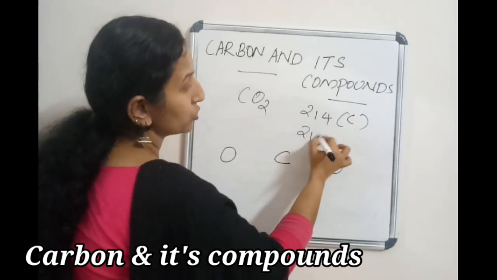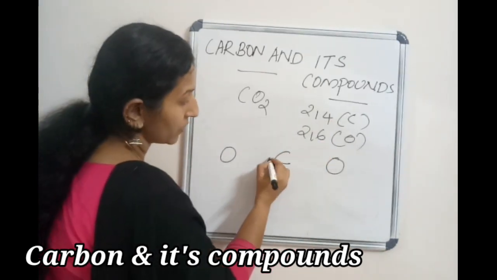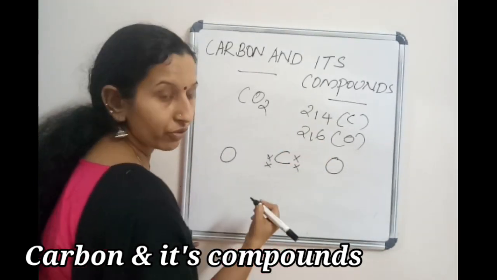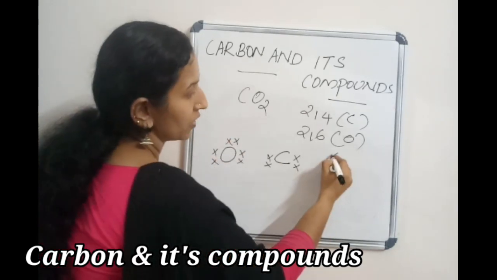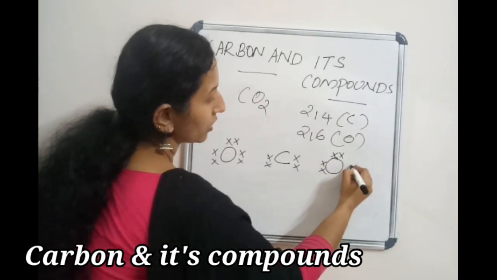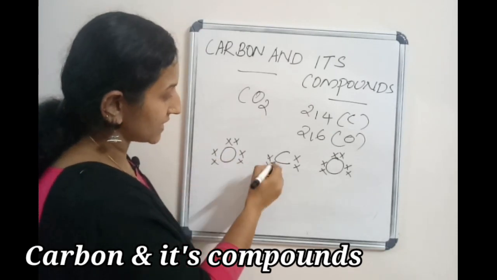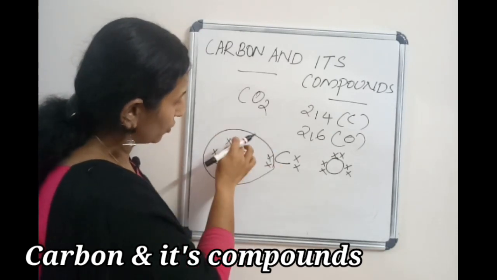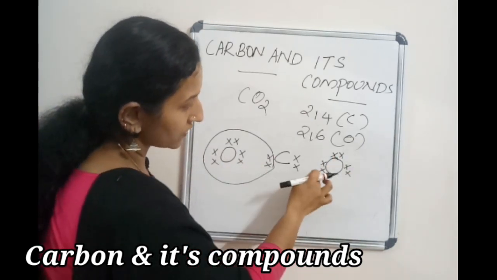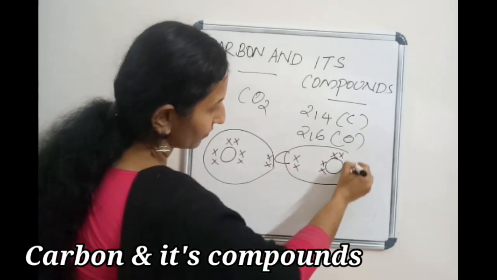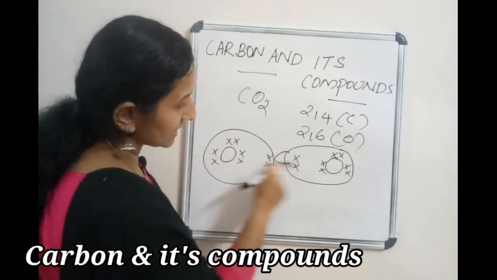And oxygen 2, 6, so 6 electrons in the outer shell. So I have to share so that oxygen gets 2, 4, 6, 8, and then what about carbon? 2, 4, 6, 8.